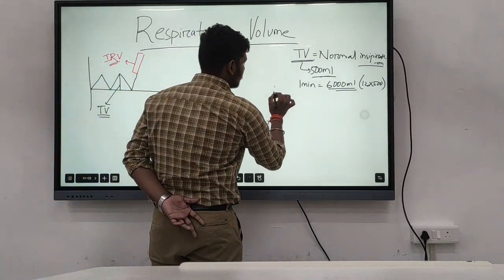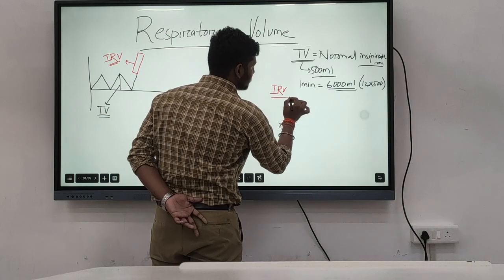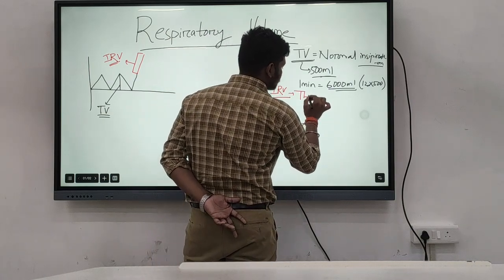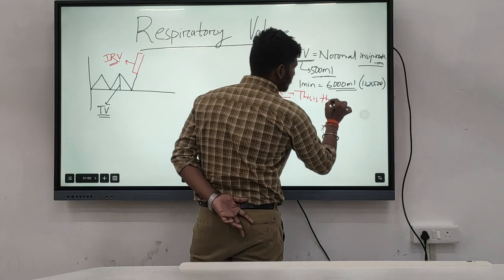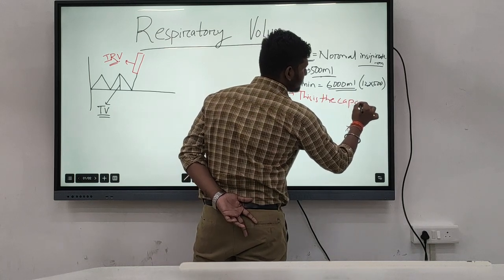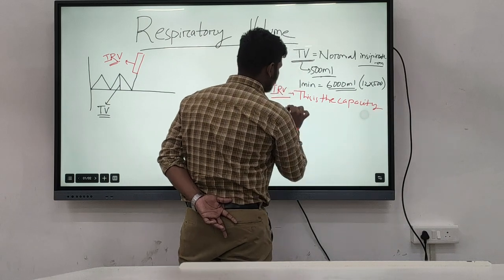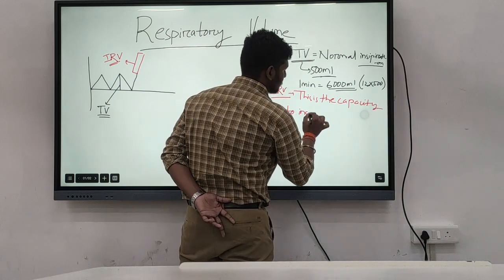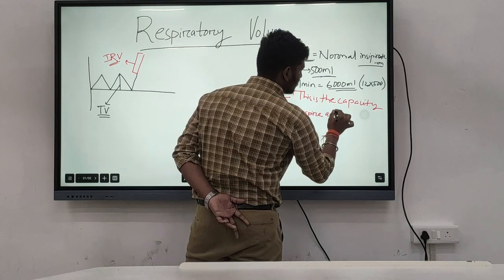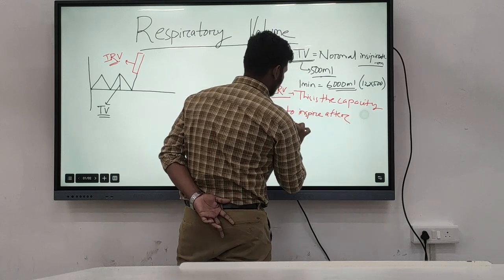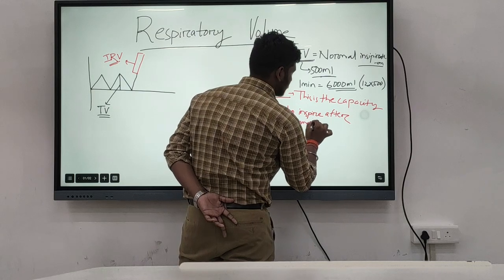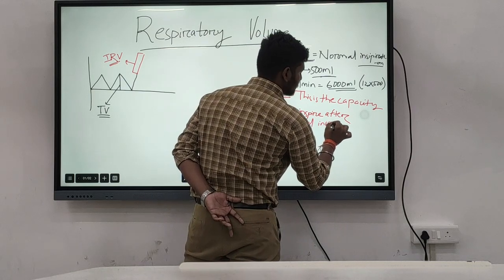So inspiratory reserve volume, what is this? This is the capacity to inspire after normal inspiration.